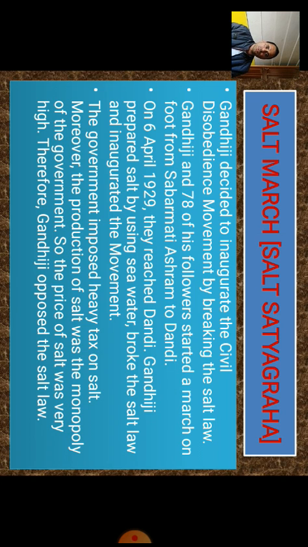Gandhiji wanted to include a large number of people despite their differences based on caste, religion or region. So he thought of choosing an item commonly used by everyone. He found salt to be one of the best food items used by all people.